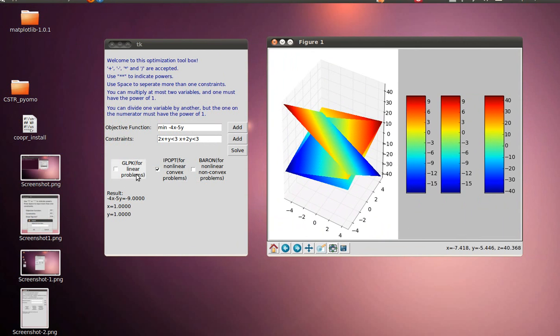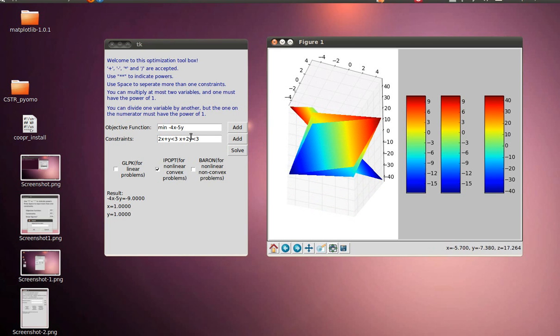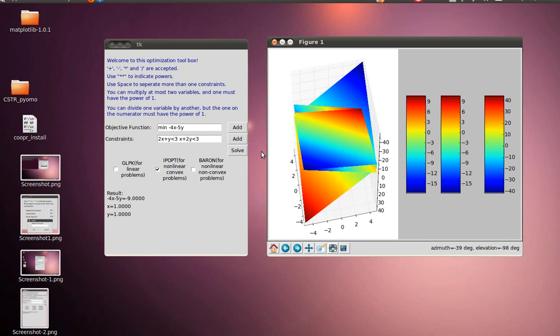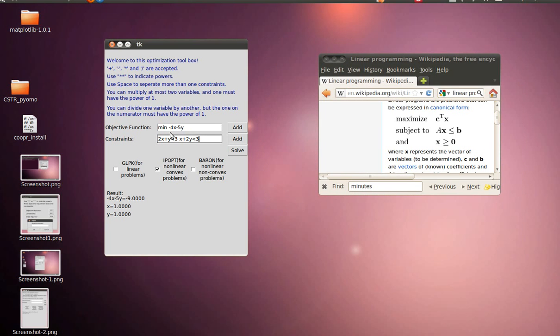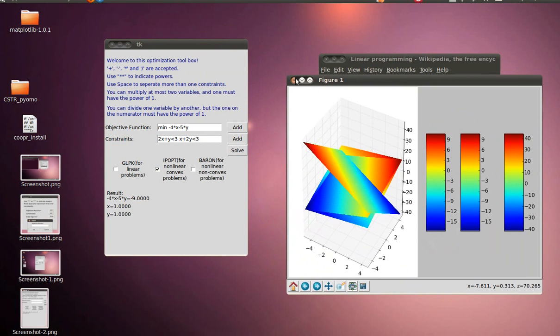So this toolbox will display the results here, and it will also plot a figure which contains the plots of the objective function and every constraint. It's a beautiful 3D plot. Now let's add stars between the numbers and variables and see what will happen. So the results are the same.